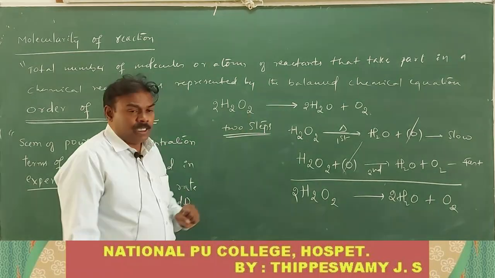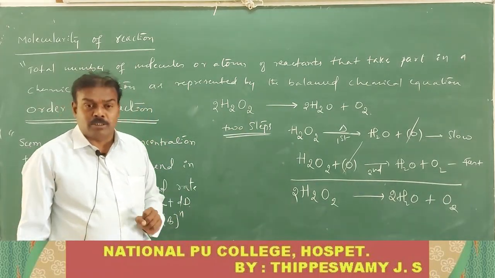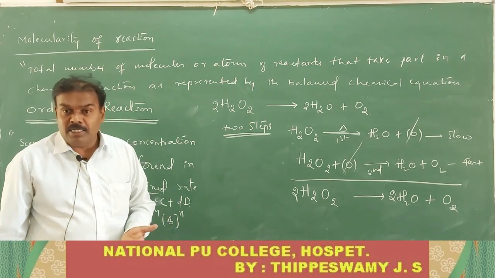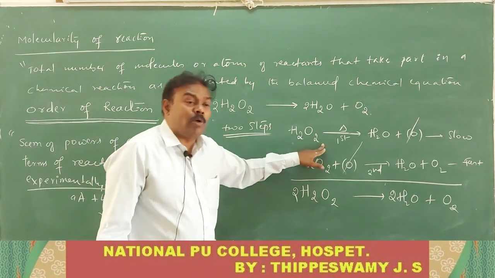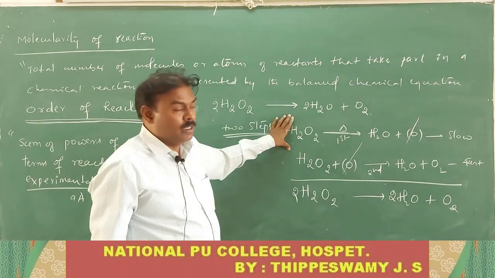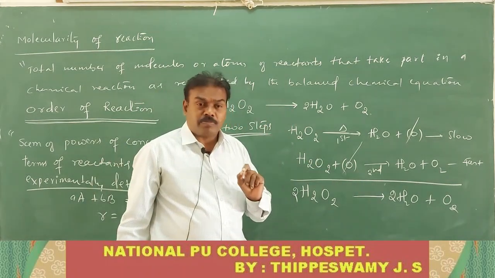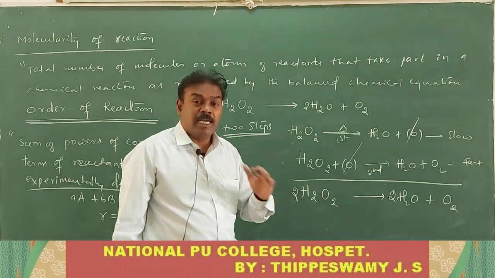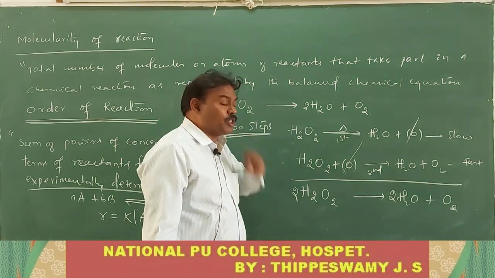So here, in the case of a complex reaction, the order of reaction is obtained by means of the slowest step of the reaction. The rate of this reaction depends upon the slowest step.